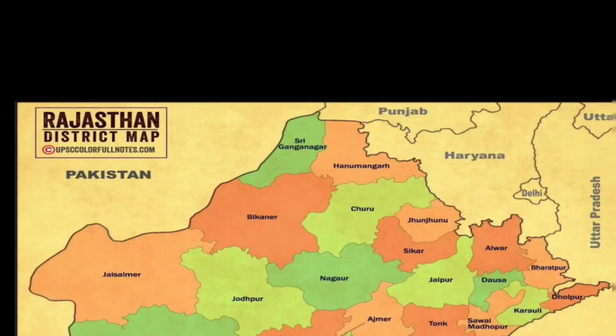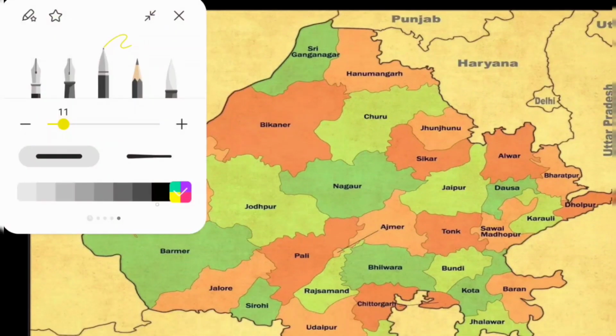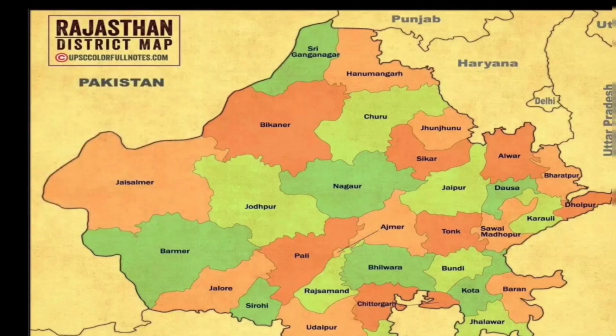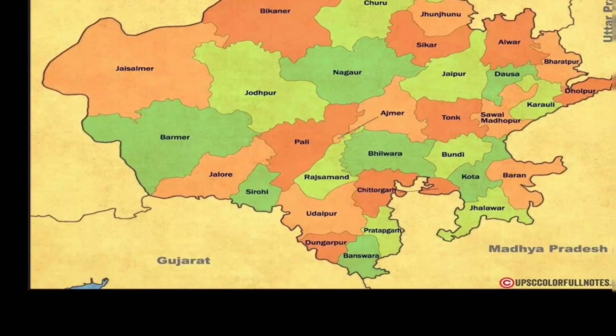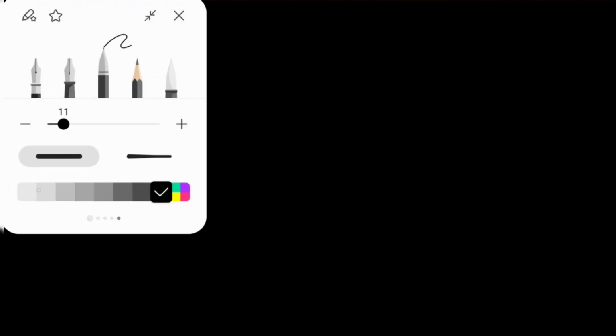So let us see the catchment area of West Banas and Sabarmati. West Banas is in Sirohi only, and it drains into Gujarat and further the Gulf of Cambay and the Arabian Sea. Then we have the Sabarmati. It is present in Udaipur, only 45 kilometers, and it also drains water into the Arabian Sea. So we have discussed the rivers of the Arabian Sea. In the next video, we will talk about the inland drainage pattern of Rajasthan.